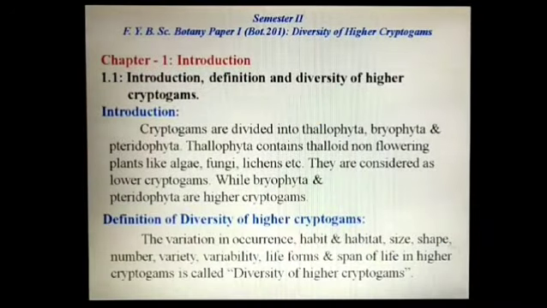Friends, today we are going to study chapter number one, Introduction to Diversity of Higher Cryptogams. Now, introduction. Cryptogams are divided into Thallophyta, Bryophyta and Pteridophyta. Thallophyta contains thalloid non-flowering plants like algae, fungi, lichens, etc. They are considered as lower cryptogams, while Bryophyta and Pteridophyta are higher cryptogams.